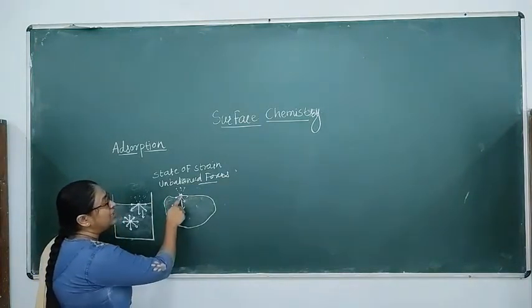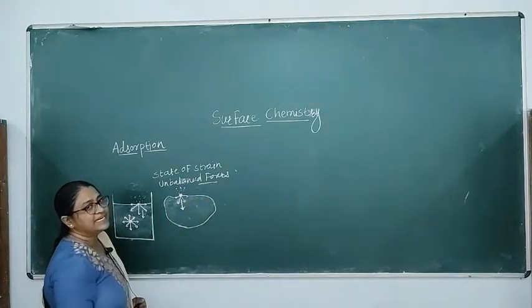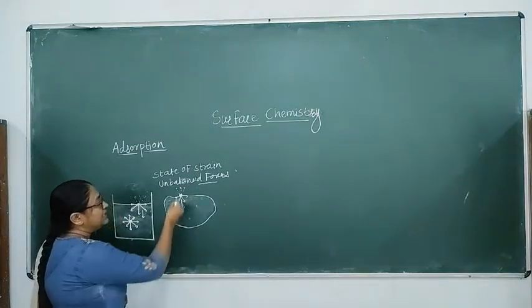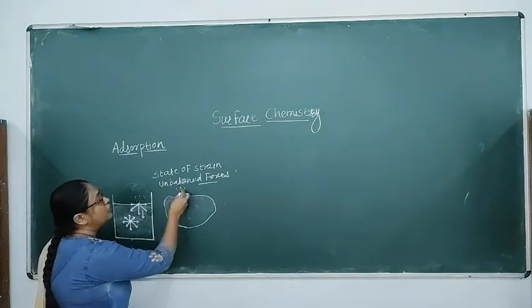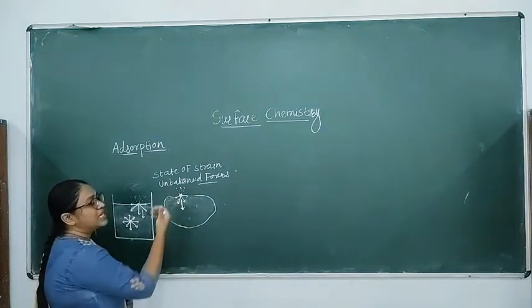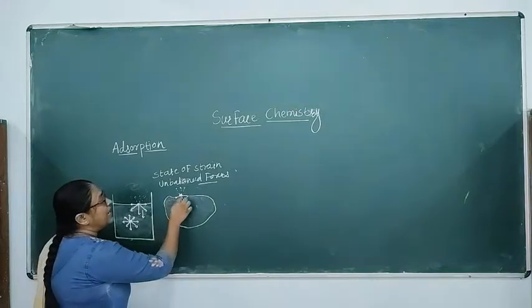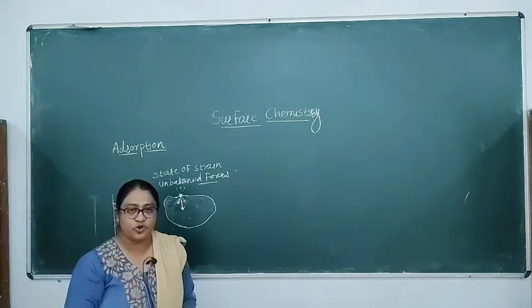So unsaturation is created here, or we can say an unbalanced field of force is created there, and due to that this molecule tries to attract the gaseous molecules which are coming in contact with it, and therefore those are attracted and they are accumulated at the surface. So this is the phenomenon of adsorption.